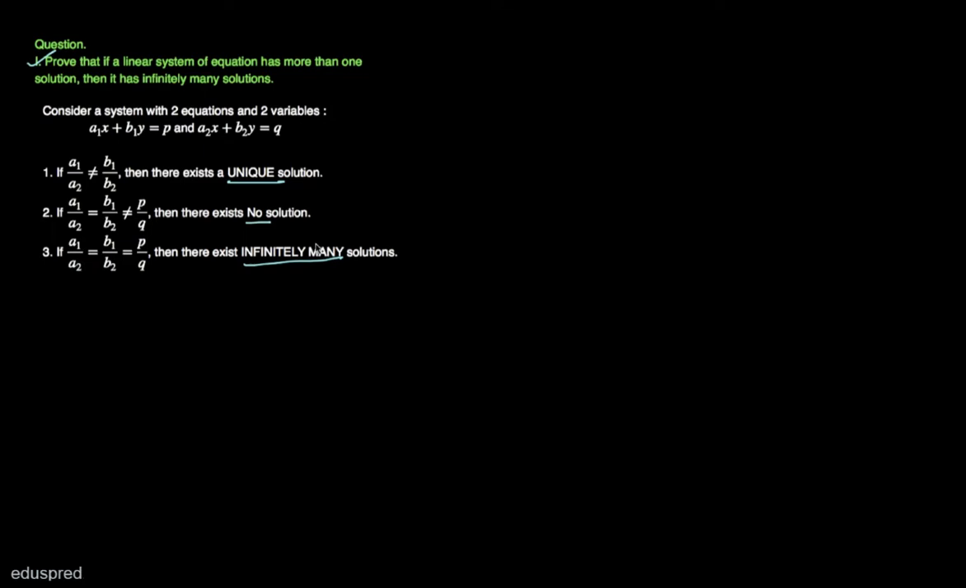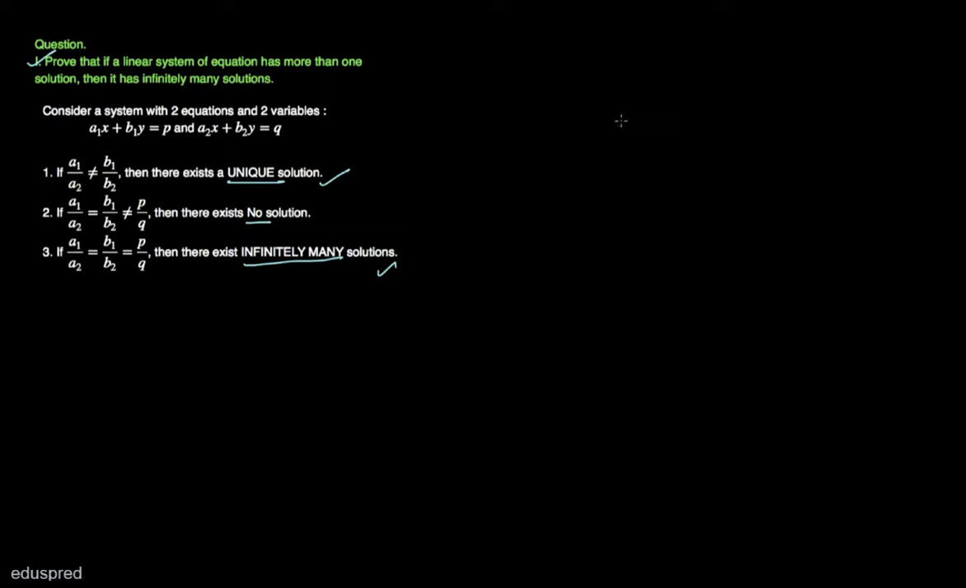So now you have these three cases, out of which only two cases provide you with a solution. In one case you have one solution and in the second case you have infinitely many solutions. So if the system has more than one solution, it will be the case that it has infinitely many solutions. Thus we have proved that if a system has more than one solution, then it has to have infinitely many solutions.